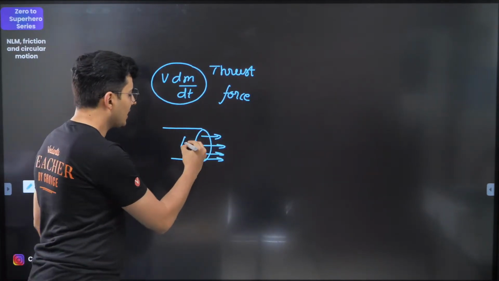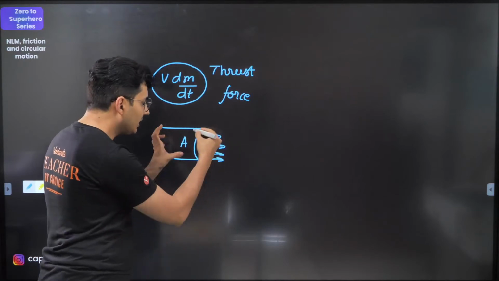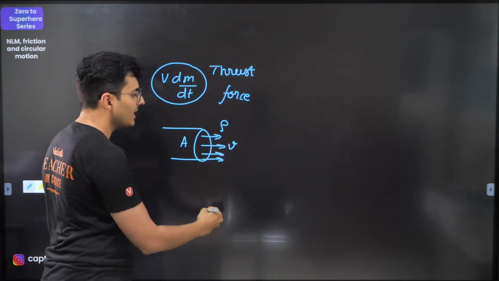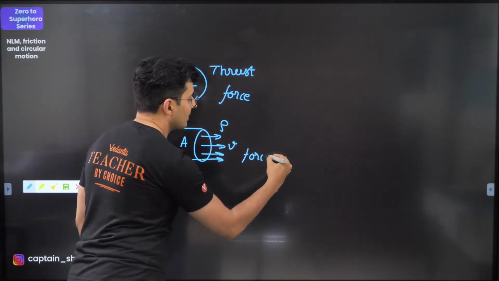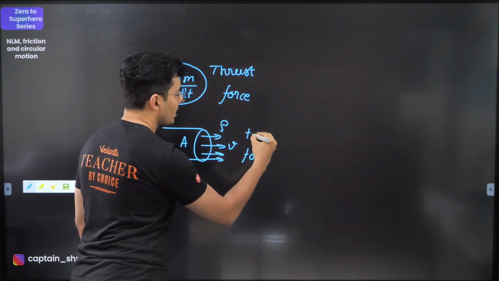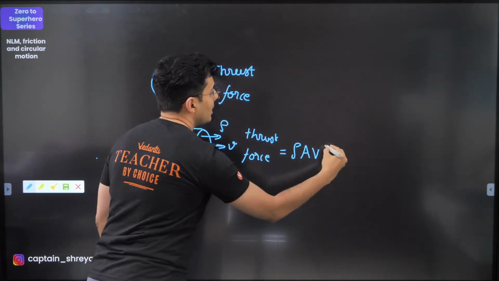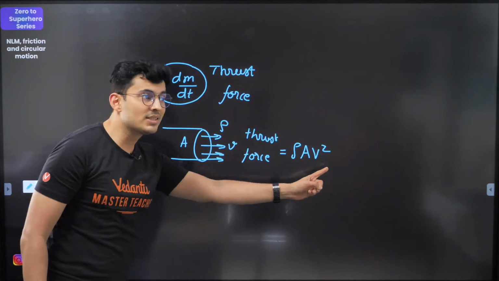If this area is A, the density of this flow is rho and the velocity is v, then the thrust force exerted is given by rho A v square. So you can use this formula.